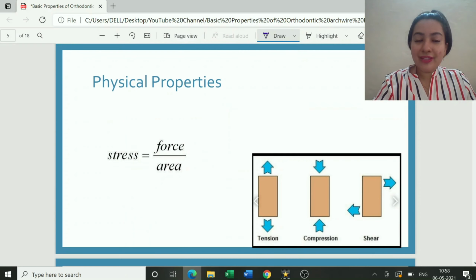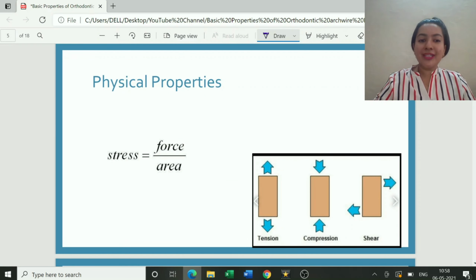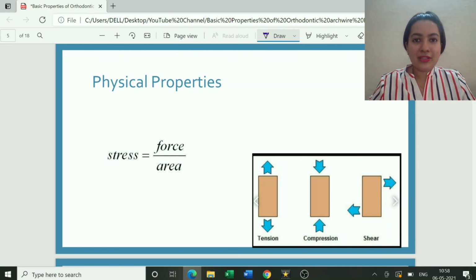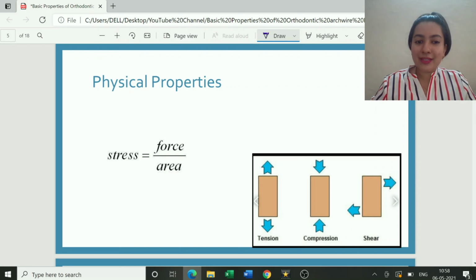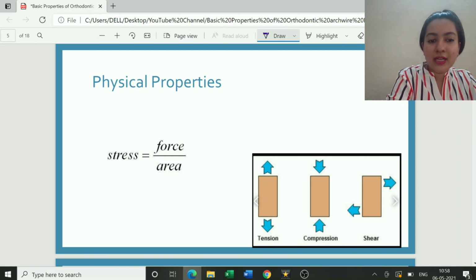So the very first physical property which we would be covering is stress. I'm sure stress and strain, everybody knows about it, but let us think of it from an orthodontic point of view. Starting with the basics, what is stress? Stress is force per unit area. It is depicted by the formula: stress is equal to F by A, that is force acting per unit area.